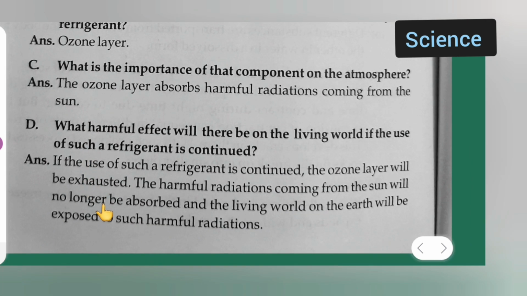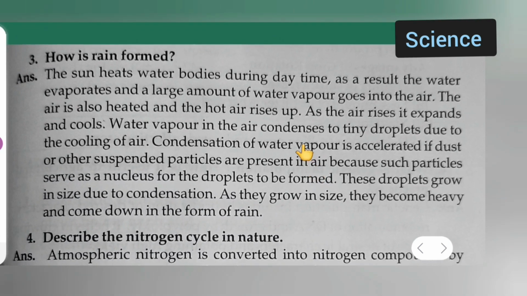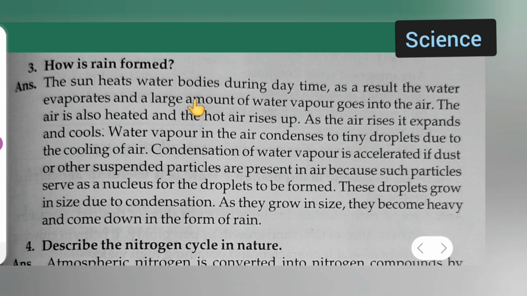Next question: what harmful effect will there be on the living world if the use of the refrigerant is continued? Answer: if the use of such a refrigerant is continued, the ozone layer will be exhausted. The harmful radiation coming from the sun will no longer be absorbed and the living world on the earth will be exposed to the harmful radiation. Next, moving towards the next question, that is question number 3.